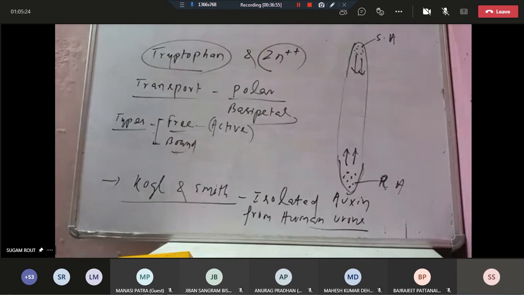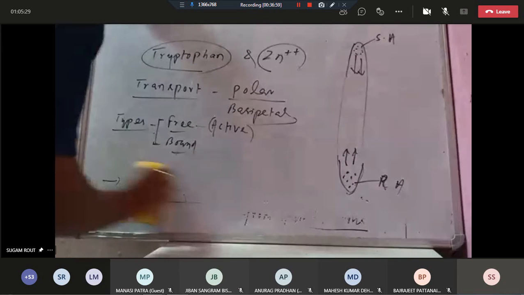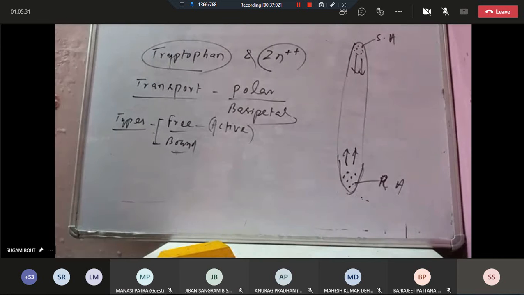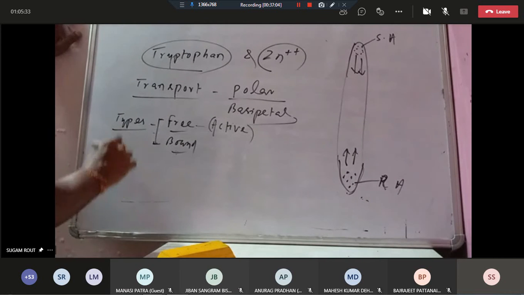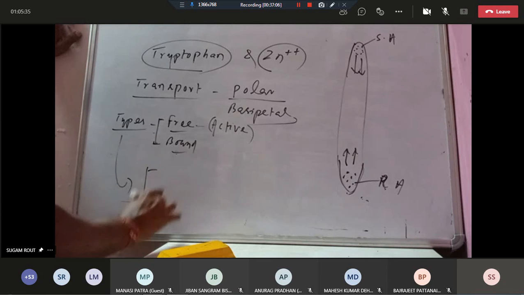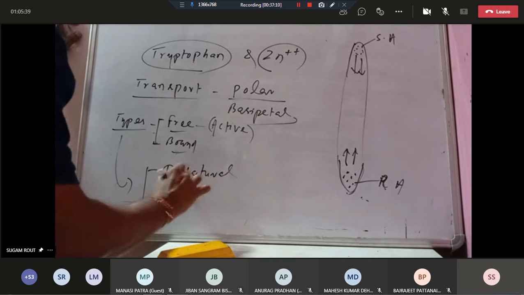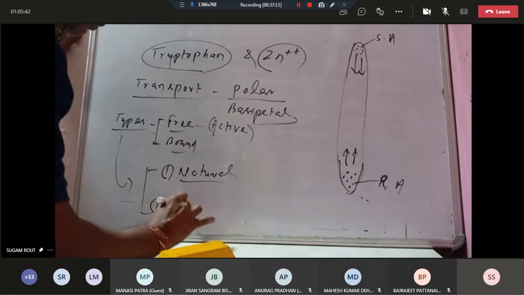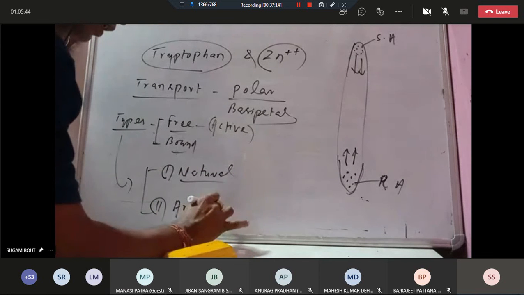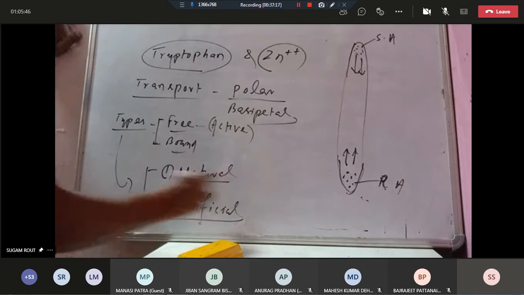Okay. And the auxins are again categorized into two types. One is natural auxins. Another one is artificial. So there are two types, natural and artificial.